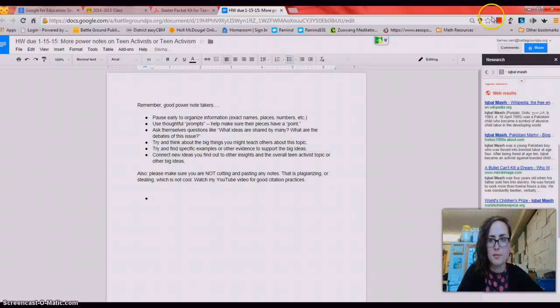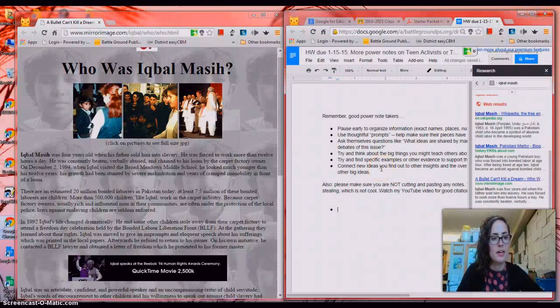Okay, bullet, minimize. Okay. Iqbal Masih was 4 years old when his father sold him into slavery. Okay, now this is where we're looking for those important, interesting facts. 4 years equals sold into slavery. Okay, I'm not going to take that whole sentence, and I'm also not going to quote it, because I only want to quote fascinating things, really, really meaningful things.